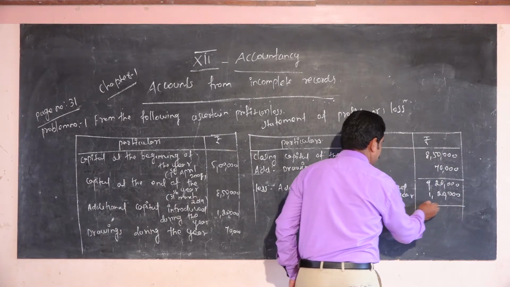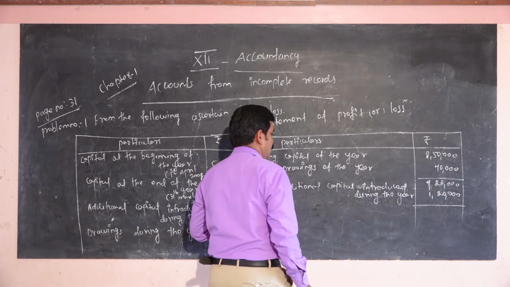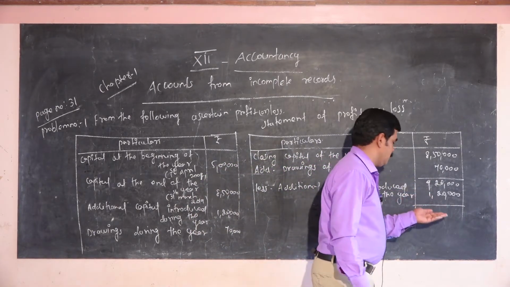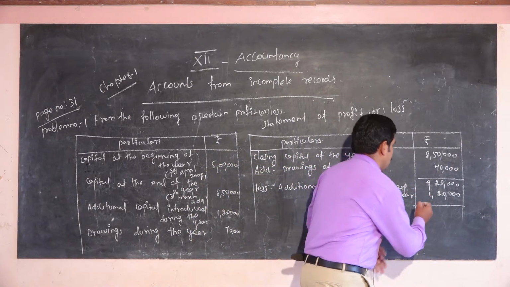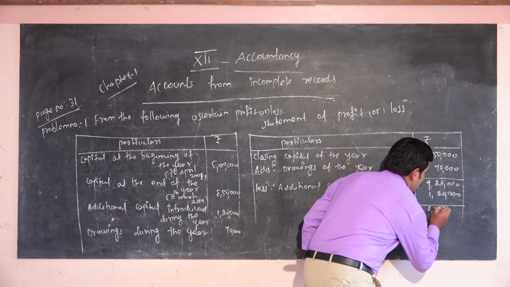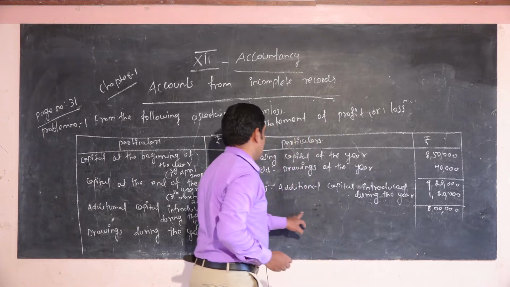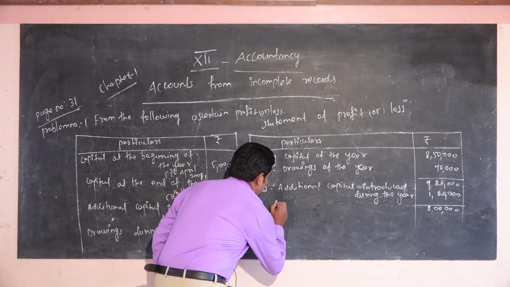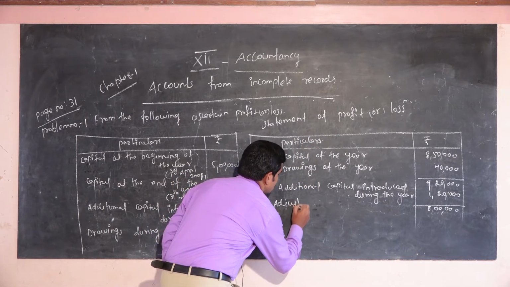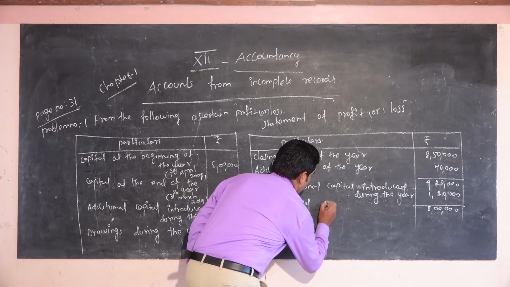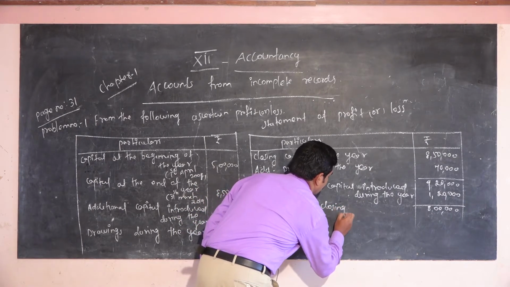Now you will get some more amount after this additional capital. So I will get 8 lakh from this amount. This is called the adjusted closing capital.